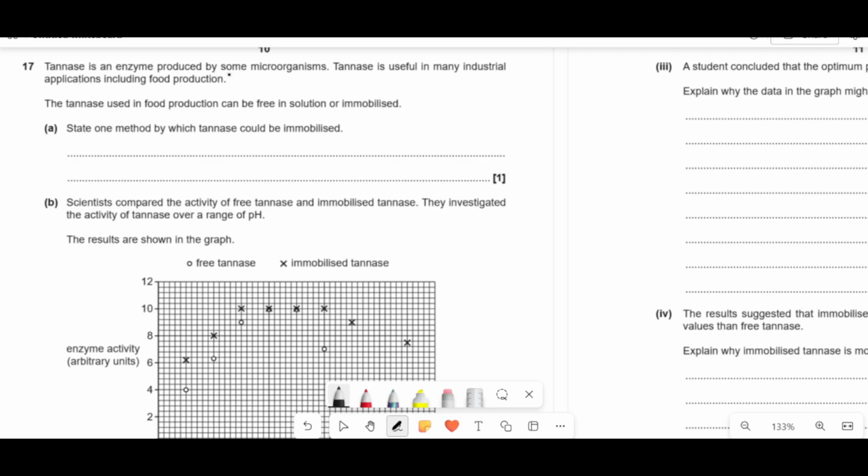So tannase is an enzyme produced by some microorganisms. It's useful in many industrial applications, including food. The tannase used in food production can be free in solution or immobilized. State one method by which tannase can be immobilized.